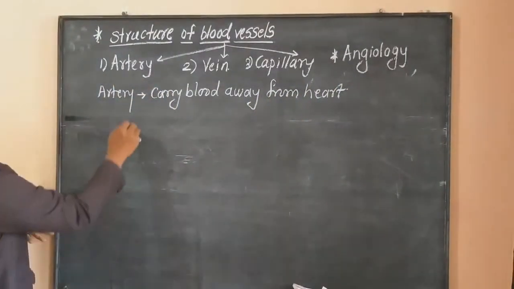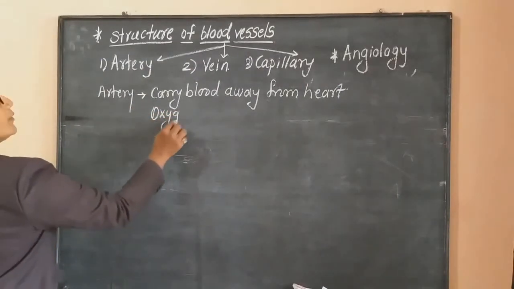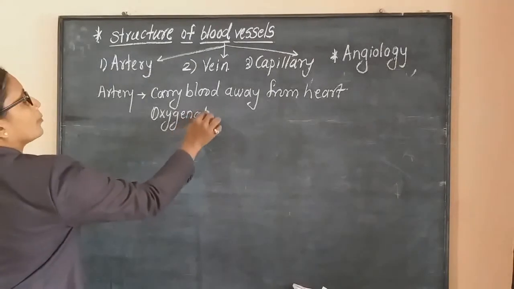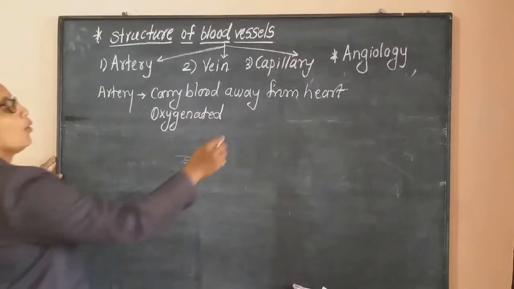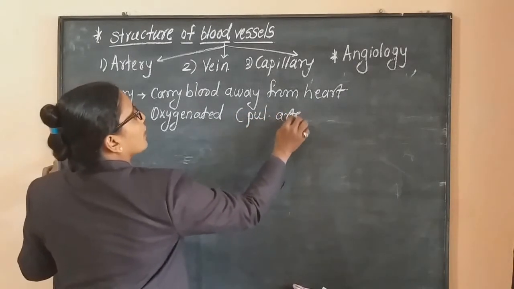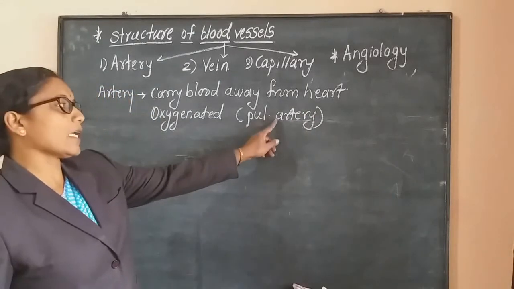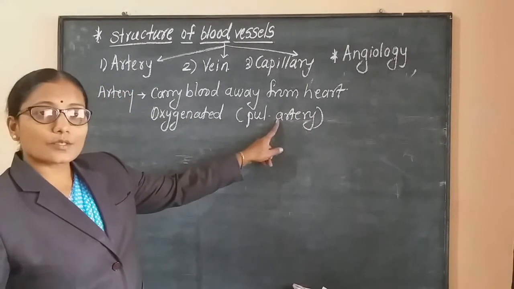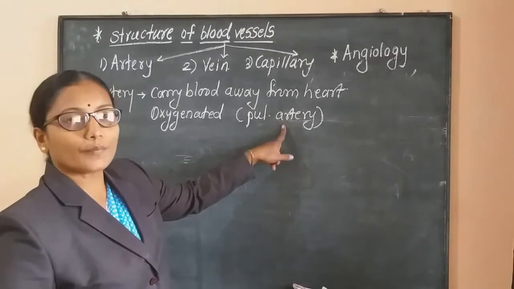Okay, and always these arteries consist of oxygenated blood. Which blood? Oxygenated. Okay, the only exception is the pulmonary artery. Why the exception? Because it is an artery, but it consists of which blood? It consists of deoxygenated or impure blood.